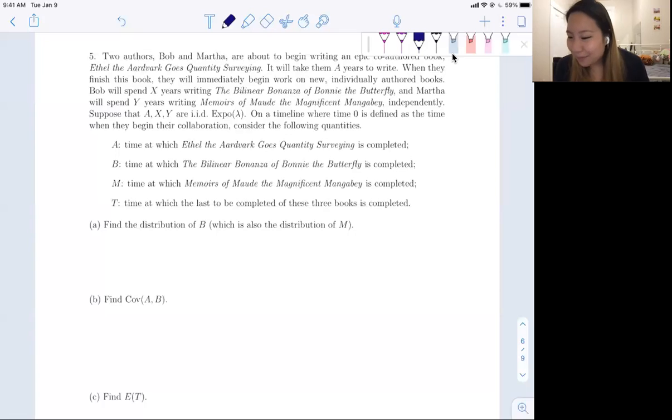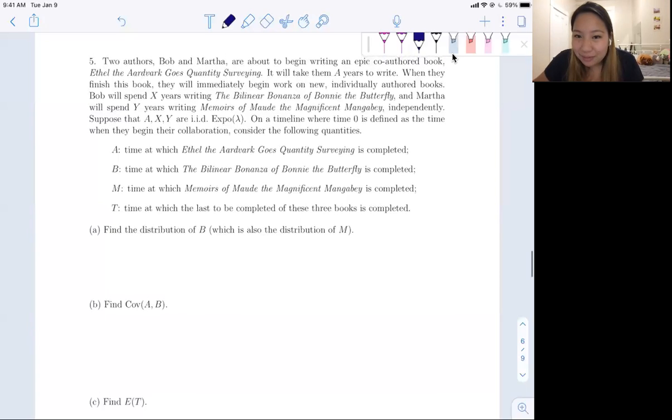So this is a fun exponential problem: IID exponentials, sums, min, max kind of thing. I don't think I really liked this that much when I was taking the class, but now I really enjoy these kinds of problems. So the problem is: two authors, Bob and Martha, are about to begin writing an epic co-authored book. Ethel the aardvark goes quantity surveying.